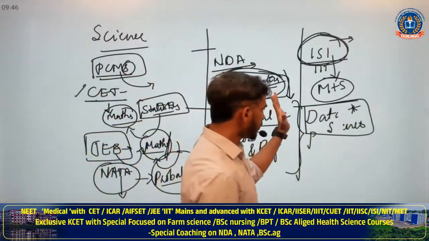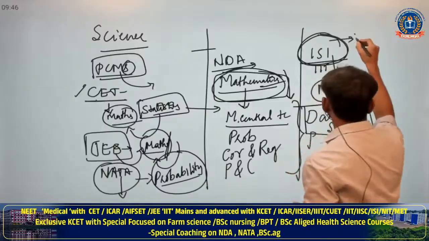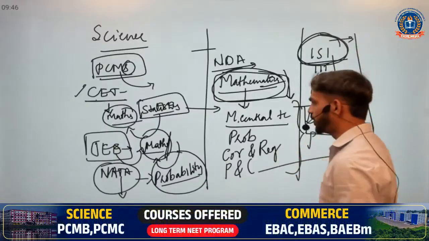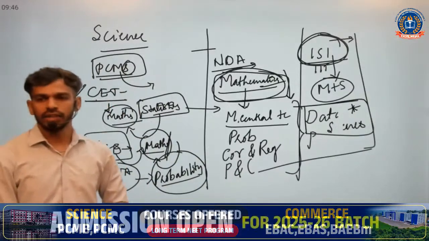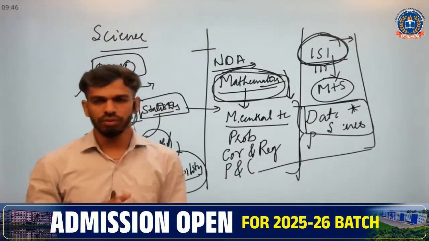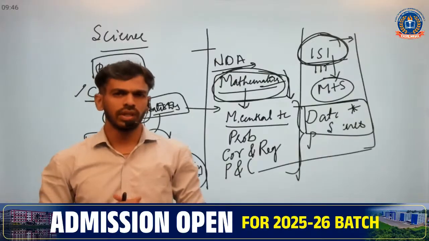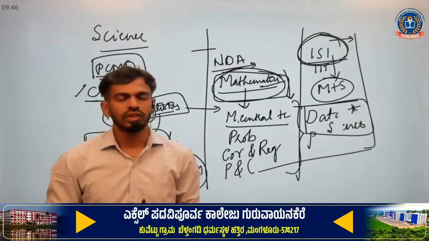Apart from this, in any other competitive exams you face, in most of them statistics questions are common.